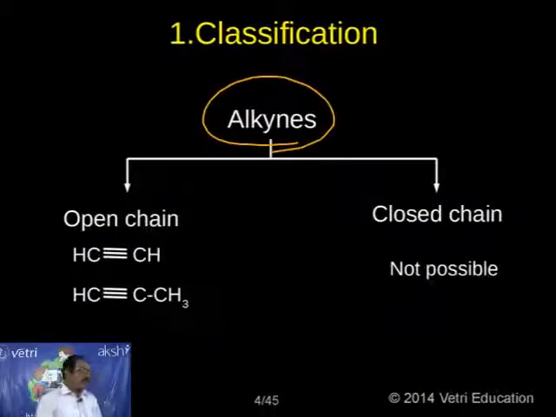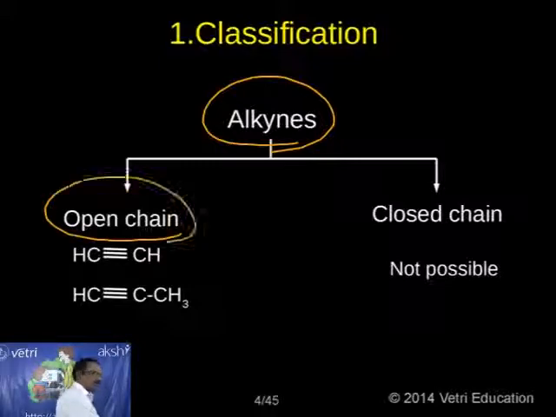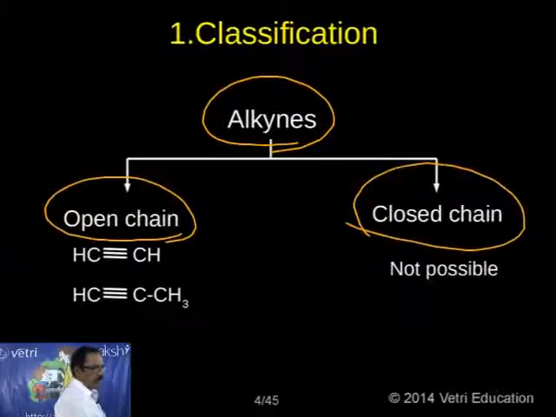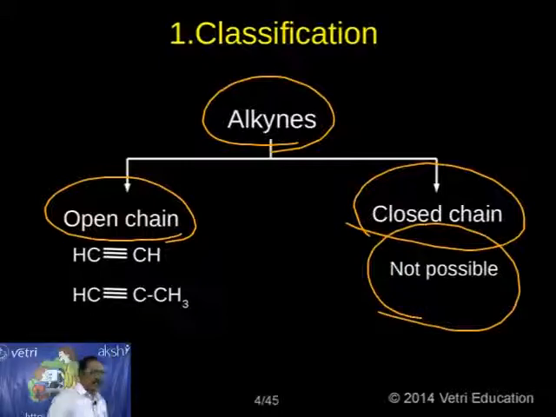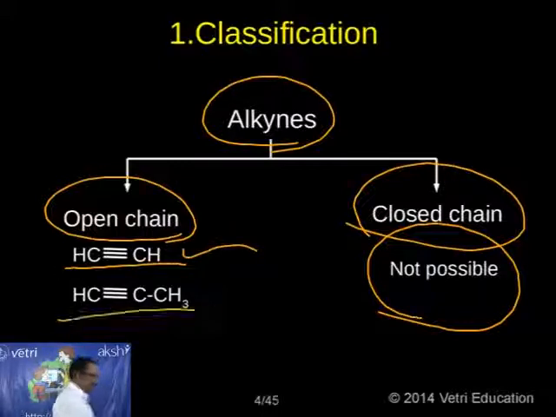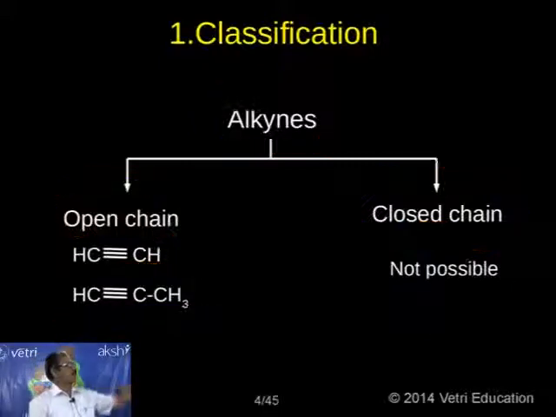Alkynes can be broadly classified into open chain compounds and closed chain compounds, but remember, closed chain is not possible in the case of alkynes. In the case of alkanes and alkenes it is possible, but in the case of alkynes it is not possible. This is the most important information. So under the open chain compounds we have specific examples: acetylene and then the corresponding propyne. So this is the specific example.